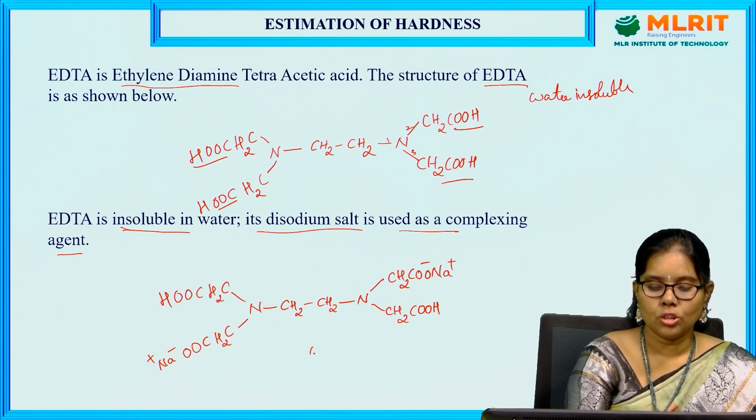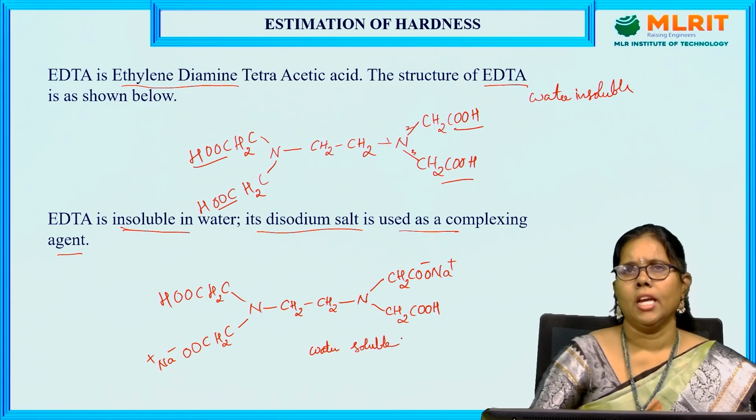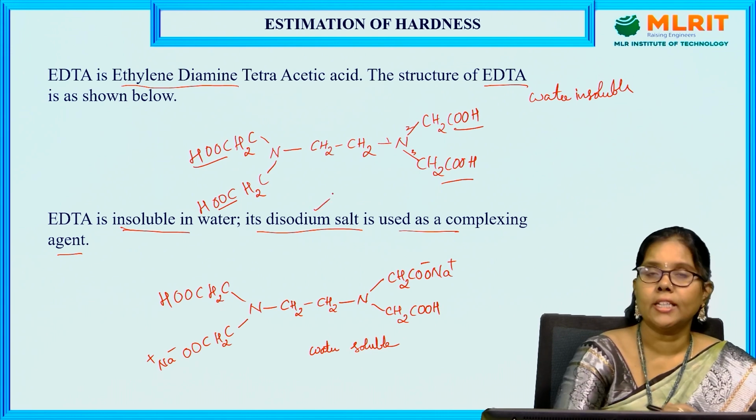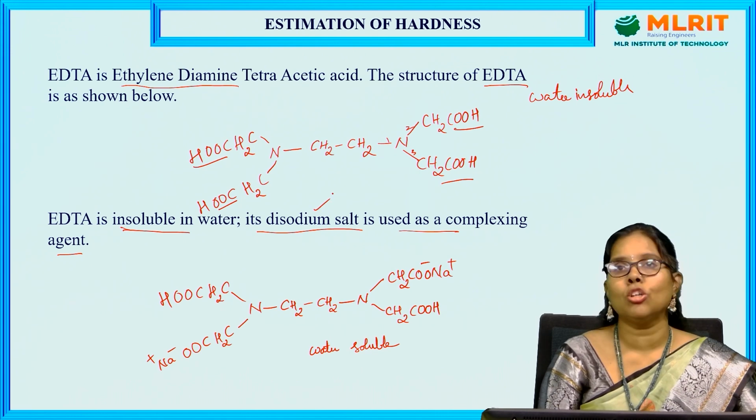This is the water soluble disodium salt of EDTA. Actually, EDTA is water insoluble. For this reason, we are going to take the disodium salt of EDTA, which is water soluble.